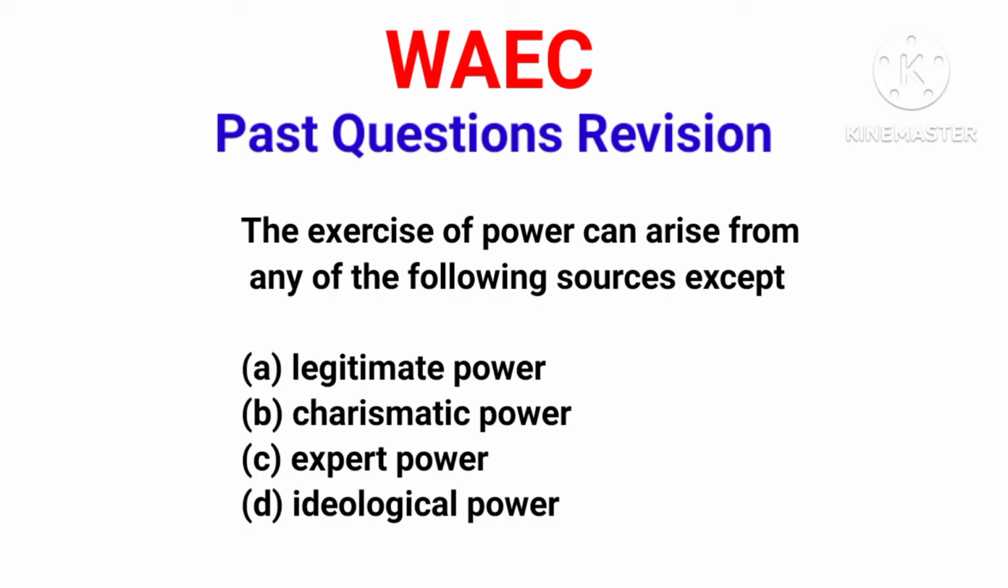Now, option B, we have charismatic power. Charismatic power is a kind of power that a person has due to exceptional personal qualities. It is the influence created by an individual based on the individual's exceptional personal qualities. Now this is a type of power. Now we have option C, expert power. Now this is the correct answer. There is no power called expert power. Option D, we have ideological power.